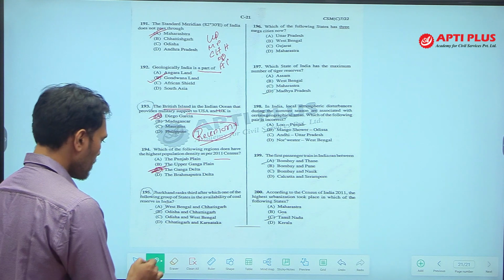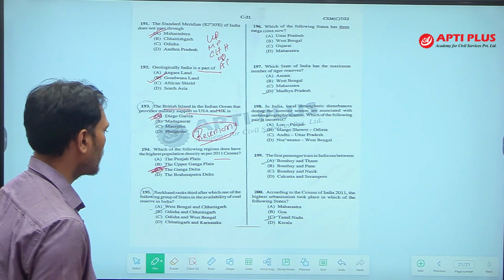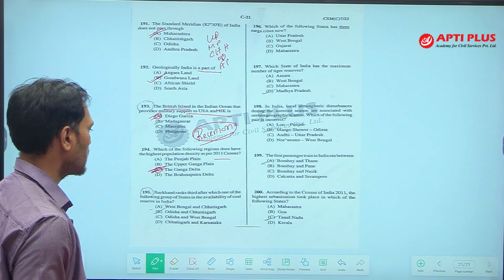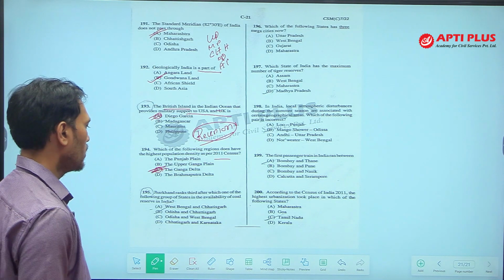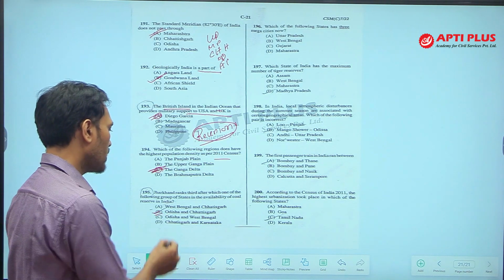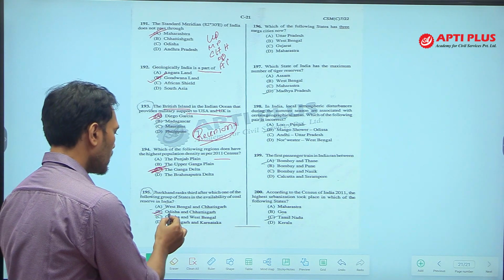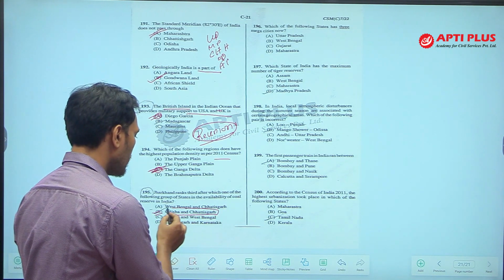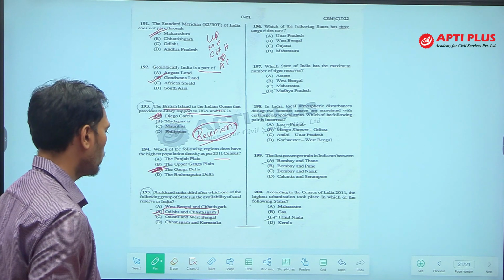Jharkhand ranks third after which one of the following group of states in availability of coal reserve in India? So, which states have availability of coal? Odisha and Chhattisgarh. Odisha and Chhattisgarh have the highest reserve of coal.